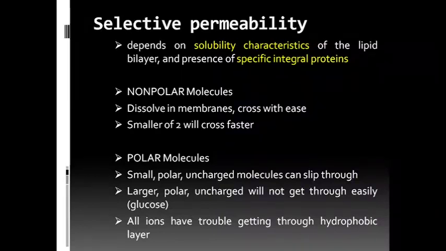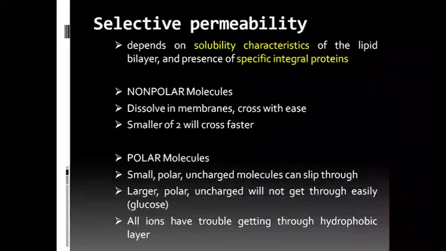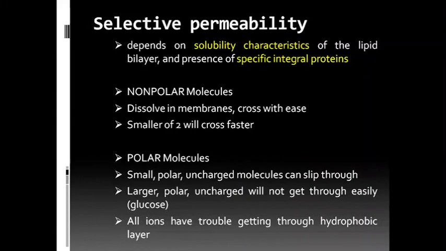Non-polar molecules usually pass nicely through the membrane. In the case of polar molecules, if they are small, they can go in and out of the membrane. But if they are larger and polar, transporter proteins are required for their transport through the membrane. I hope you have understood the different models of membrane structure and their characteristics. In the next session, we will select some other topic of prokaryotic metabolism.